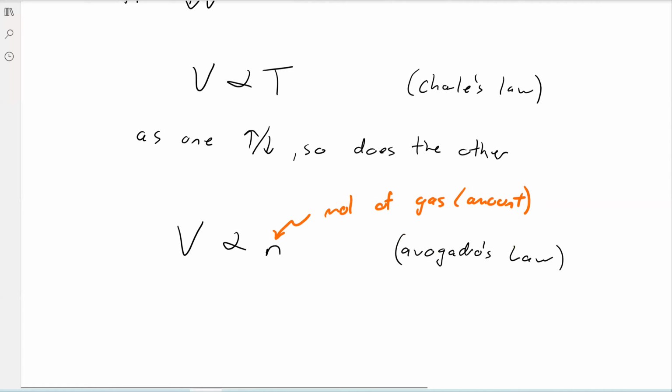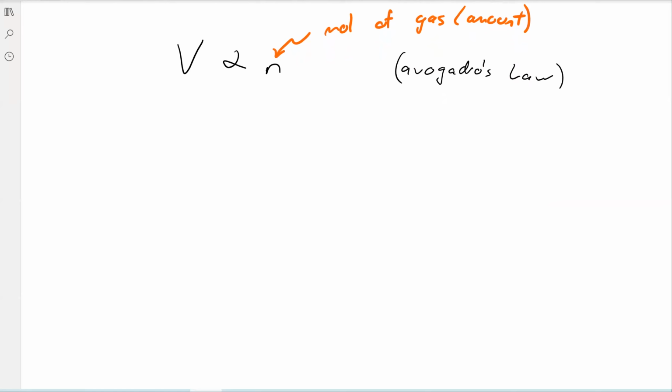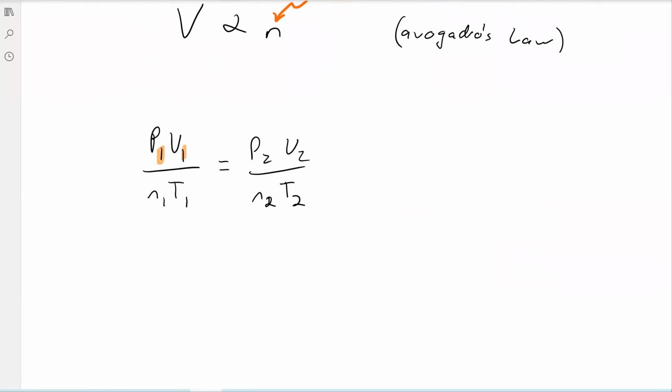And so what we can do is combine all of these laws into one equation that'll let us figure out a lot about gases. And that equation is P1 V1 over N1 T1 is equal to P2 V2 over N2 T2. Nothing too bad there. Let's take a look at what these subscripts mean.